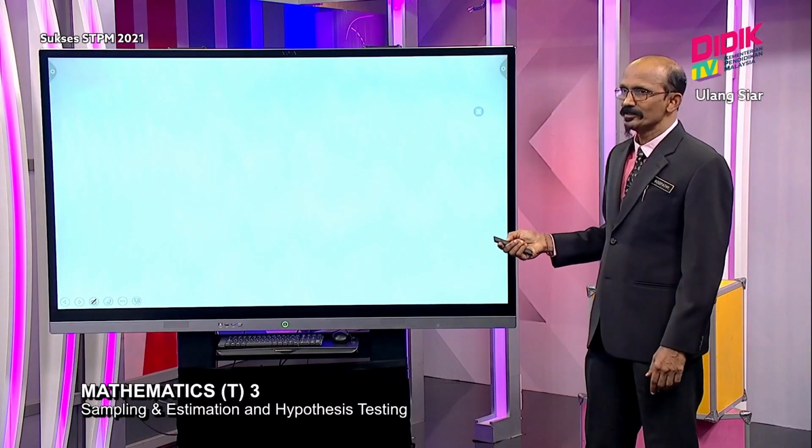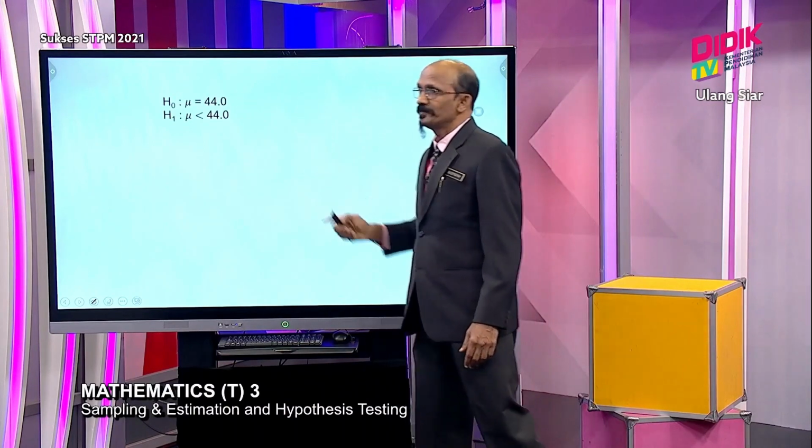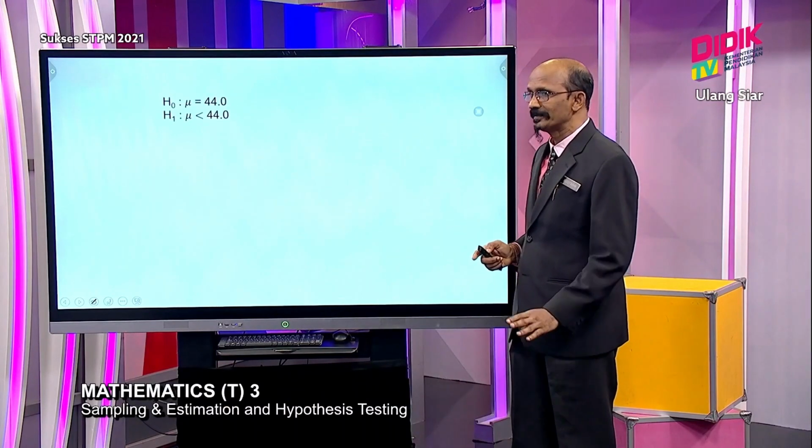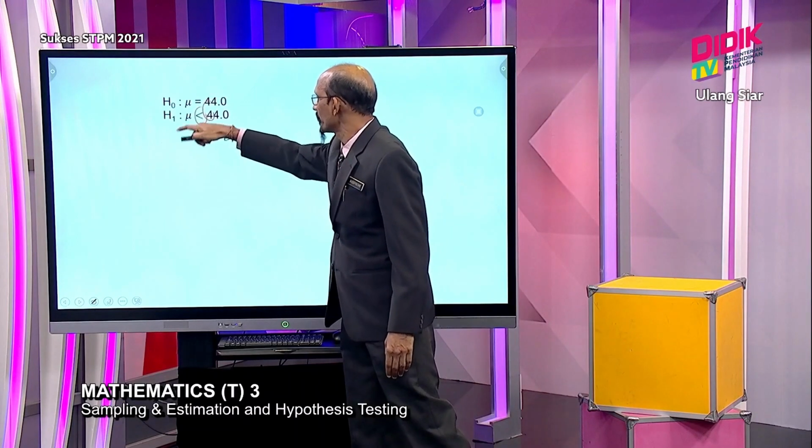As I mentioned just now, we have 6 steps. So in step 1, we write our hypotheses: the null hypothesis and the alternative hypothesis. This is where students always make mistakes.